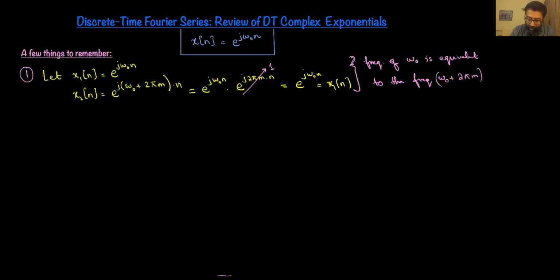Now, this is a mathematical way of showing what I just said. Let me try to give you very quickly an intuitive explanation of why something like this goes on. So for that, we're going to try to visualize a discrete time exponential signal itself, which is actually a three-dimensional visualization in the sense that there's one axis which corresponds to time, and then there are two other axes. One of them corresponds to the real part of the signal, and the other one to the imaginary part of the signal. So for ease of visualization, let me collapse the dimension of time.